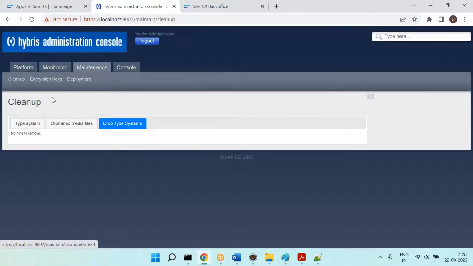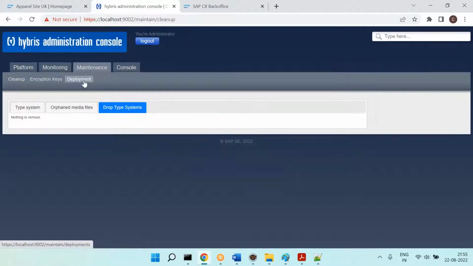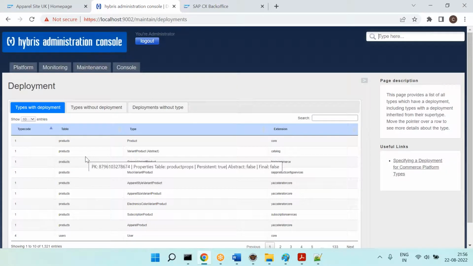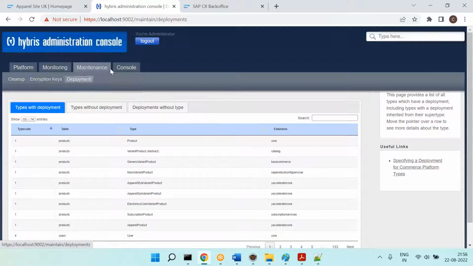That is an important option for you. Remaining, there is a deployment here. There are two things I told you: one is what types, another one is a table. What is the meaning of type, what is the meaning of table, and what is the meaning of deployment? We will see in the technical sessions. For now, we can just leave that.